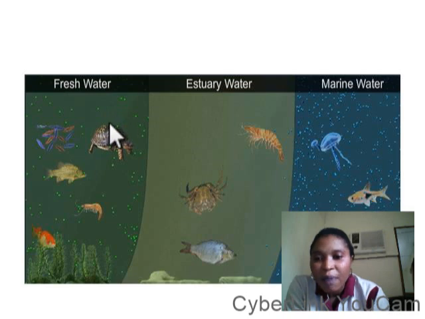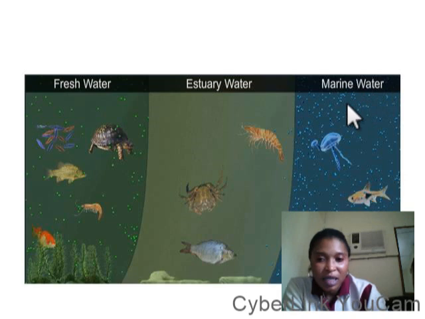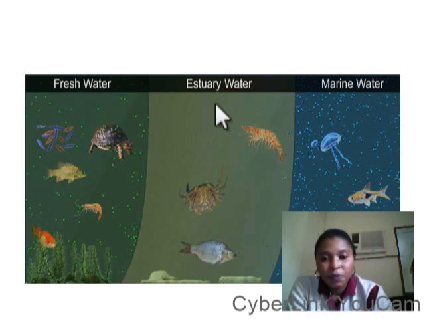And you can see the type of animals that live in fresh water. You can see tortoise. You can see the type of animals that live in freshwater habitat, estuarine habitat, and marine water habitat. And you remember I said when you are talking about estuarine habitat, you are talking about where marine water and fresh water come together.